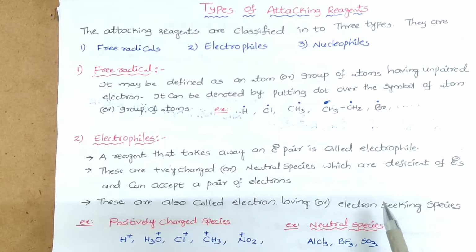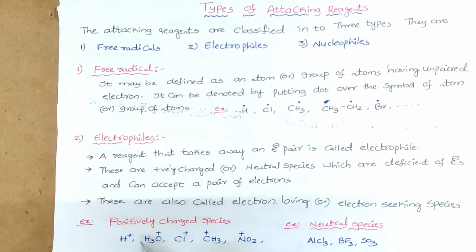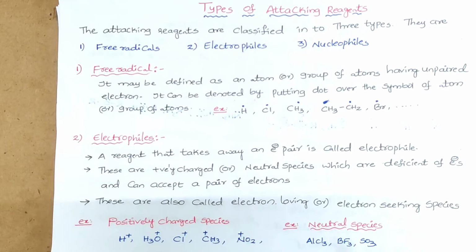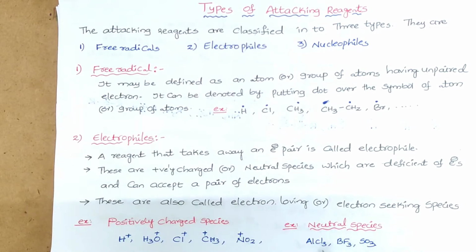These are positively charged or neutral species, but both are deficient in electrons. They are ready to accept a pair of electrons. Positively charged species like H plus, H3O plus, Cl plus, CH3 plus, NO2 plus. Neutral species like AlCl3, BF3, SO3.